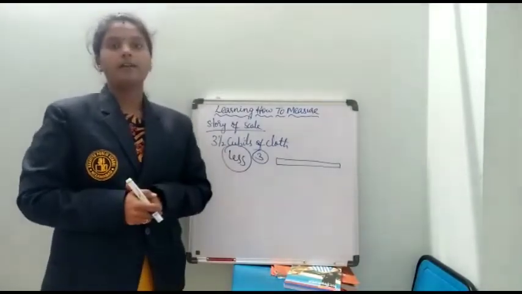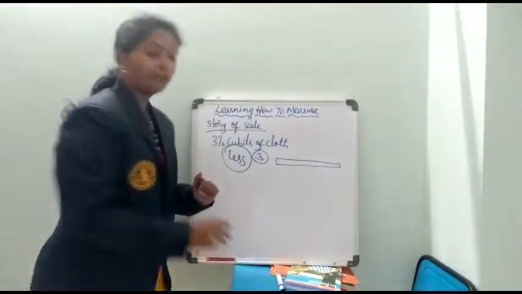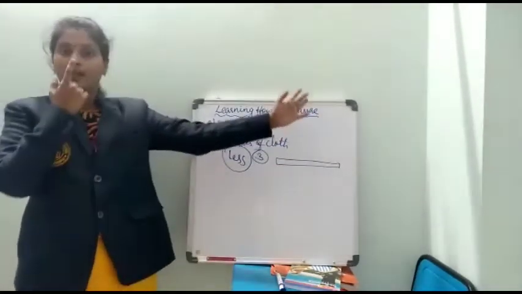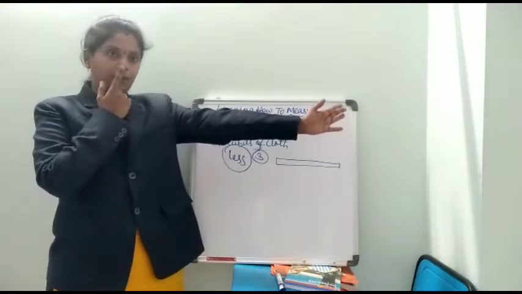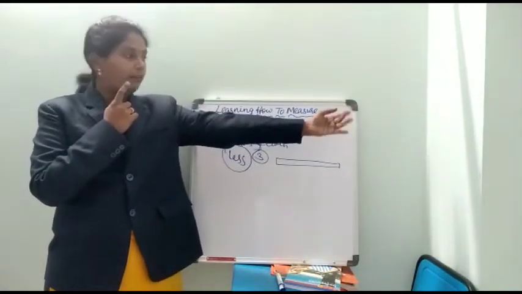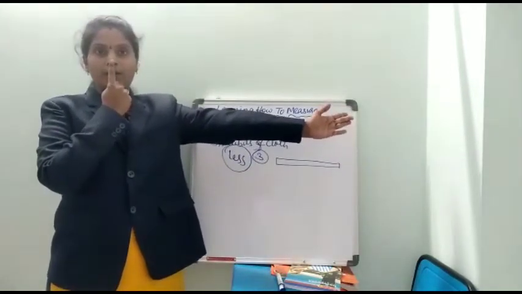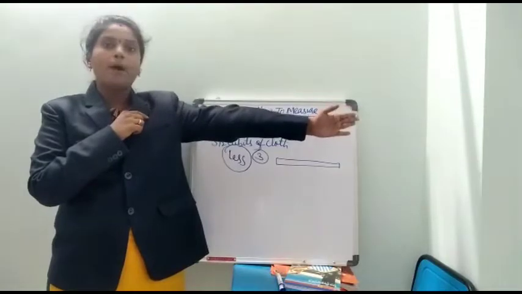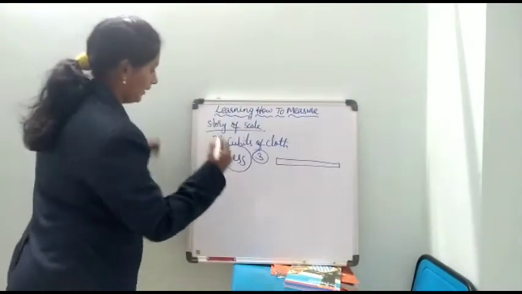In one country they used to measure from the nose of the king to the tip of his middle finger, with the hand stretched like this. Observe me. From the nose of the king to the tip of his middle finger, they measured that as a yard.